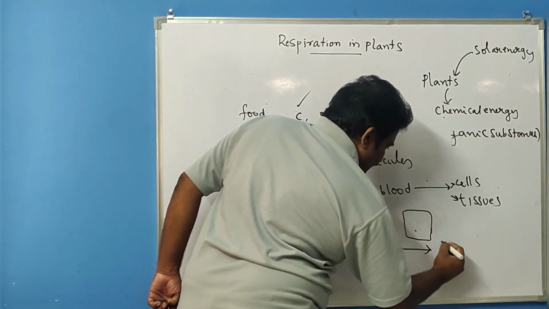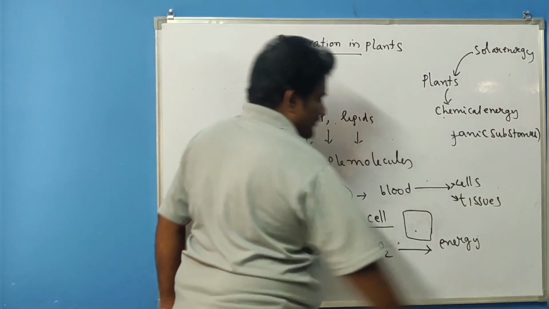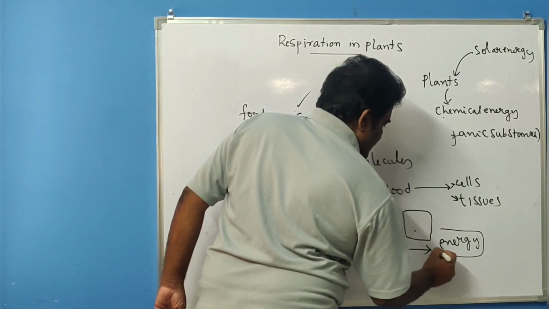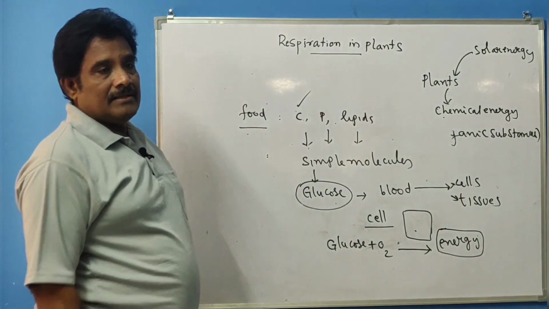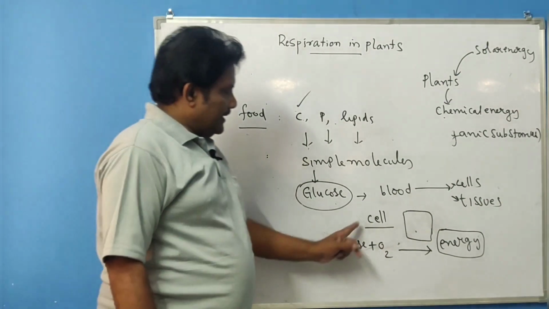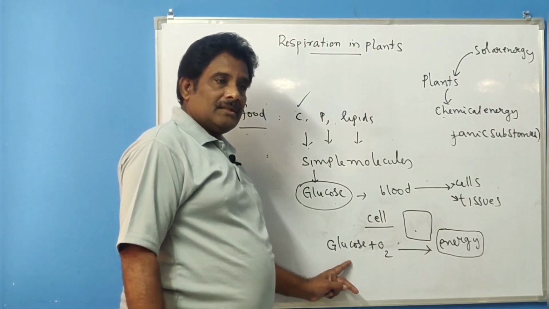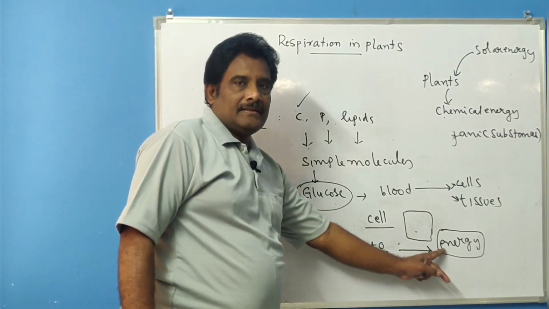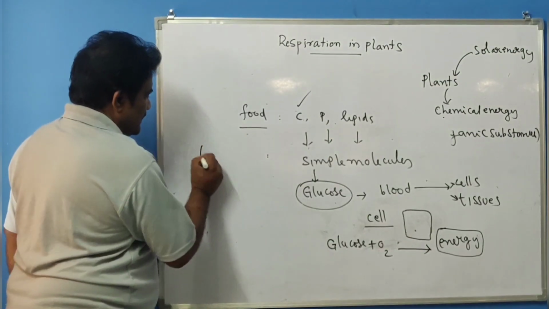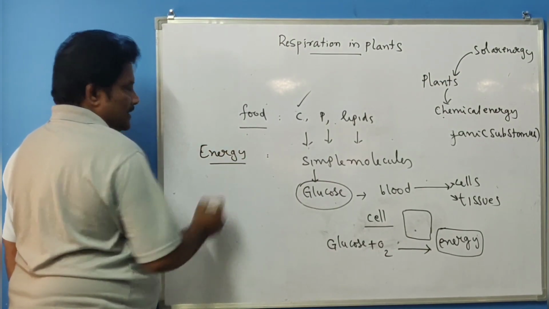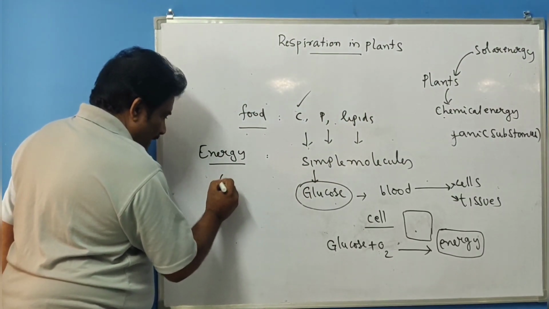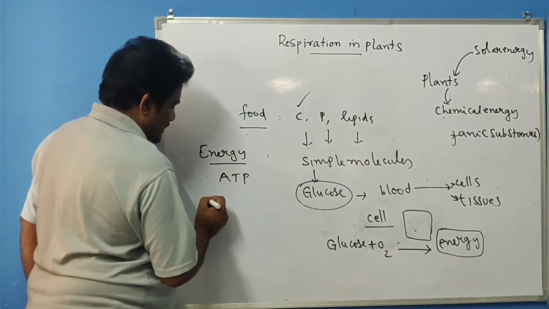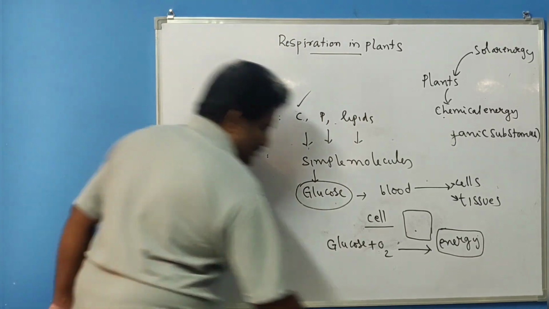So glucose is oxidized and energy is released. Also, as byproducts, some other things are released. This is what is called chemical energy. The energy that is stored in glucose is going to be burnt, oxidized, and as a result of this, energy is released. This energy is stored in the form of ATP. You know very well ATP, what is the expansion of ATP? Adenosine triphosphate.